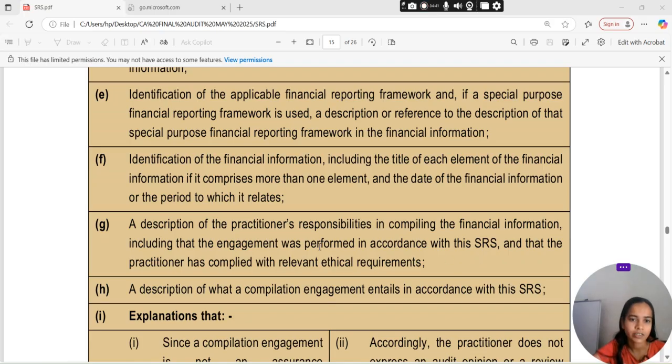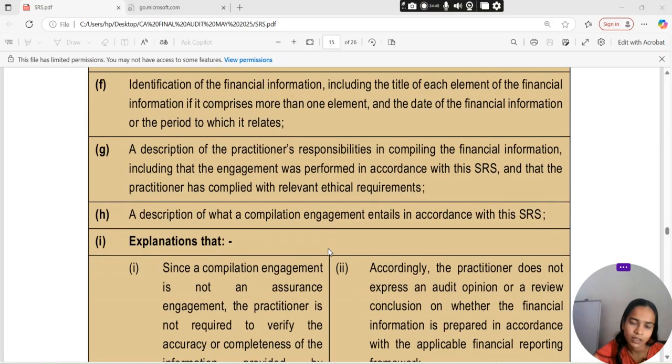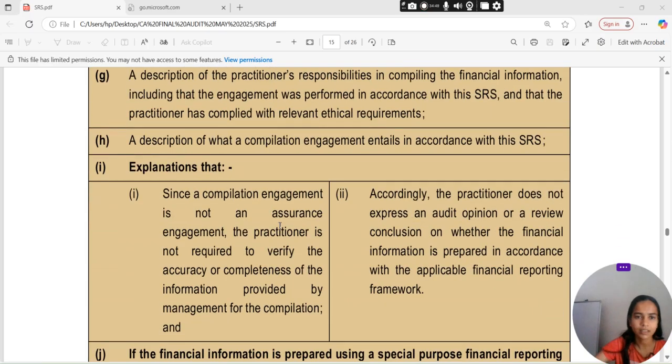the SRS and the practitioner has compiled with relevant ethical requirement. A description of what a compilation engagement entails in accordance with this SRS. Since a compilation engagement is not an assurance engagement, the practitioner is not required to verify the accuracy and completeness of information which is provided by management for the compilation. Accordingly, the practitioner does not express an audit opinion or a review conclusion on whether the financial information is prepared in accordance with the applicable financial reporting framework.